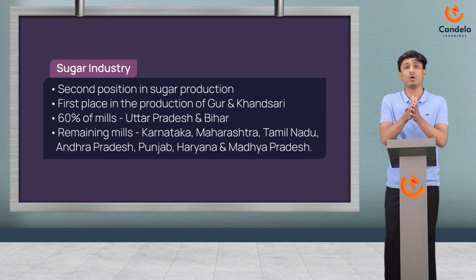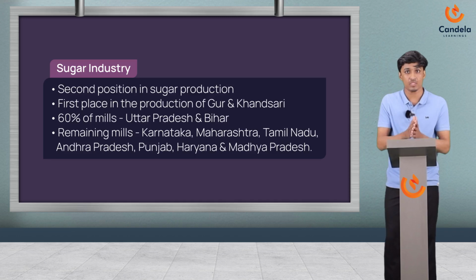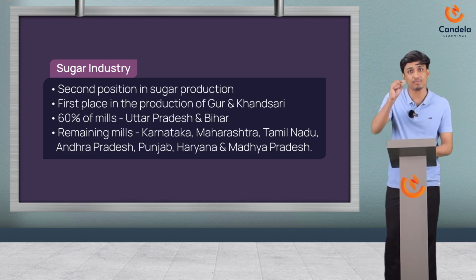See, gur is known by the name jaggery. Now I think you understood what is a gur, right? They are brown in color and also they have a caramel-like flavor. So this is gur. On the other hand, kansari is often lighter in color than gur and has a granular texture, which is very small, okay.